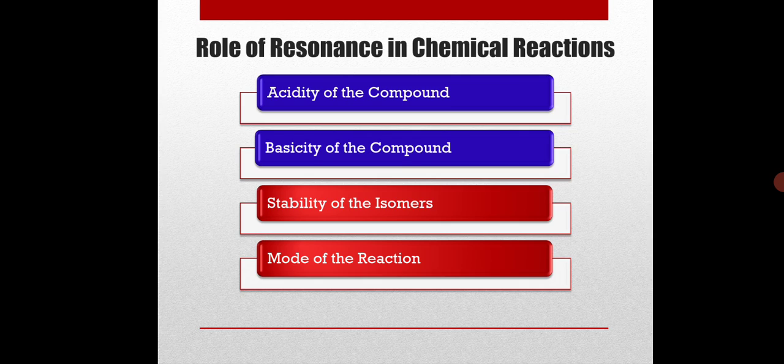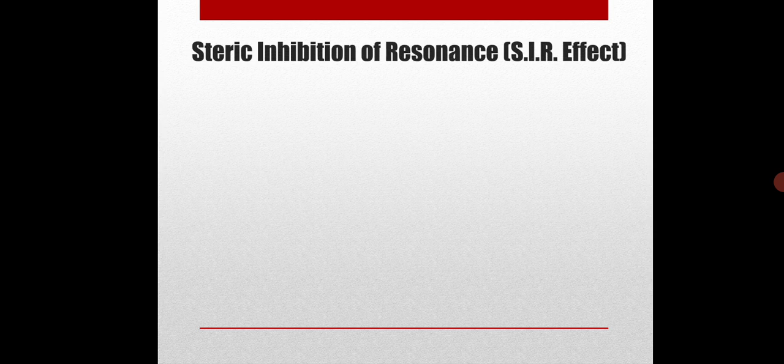Have you ever thought, if resonance is inhibited or stopped, then what's going to happen? Will the acidity or basicity increase or decrease? This effect is called steric inhibition of resonance. Let's break it word by word.